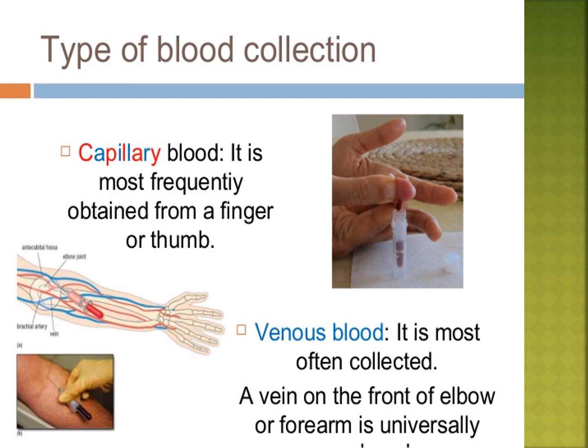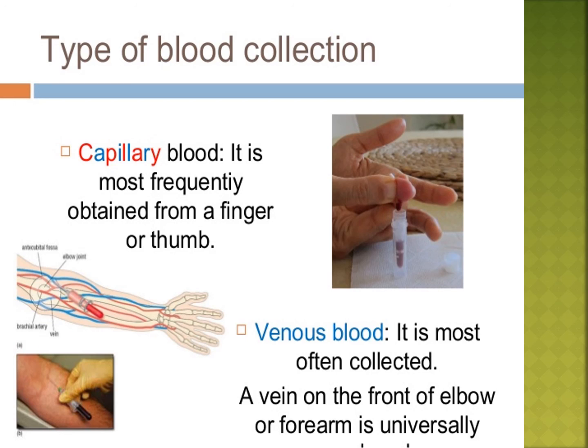Has anybody given blood to others, children? Yes, somebody has. Maximum children know about collecting blood.